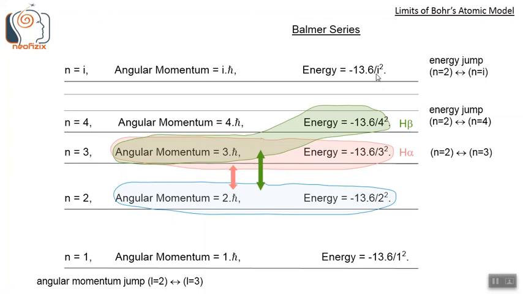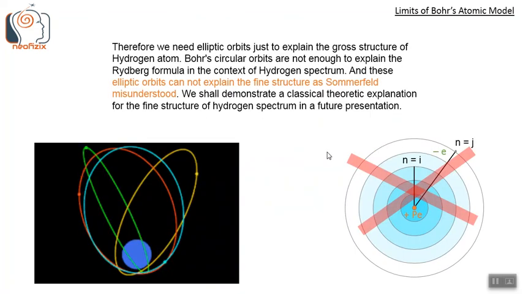Therefore, we need elliptic orbits just to explain the gross structure of the hydrogen atom. Bohr's circular orbits are not enough to explain the Rydberg formula in the context of hydrogen spectrum. And these elliptic orbits cannot explain the fine structure as Sommerfeld misunderstood.